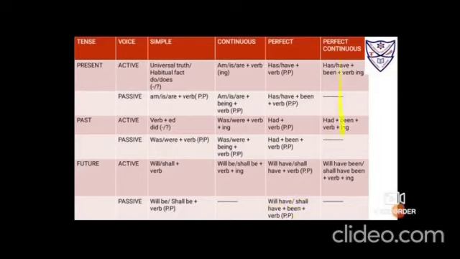Perfect continuous tenses are not possible. Perfect continuous active voice is will have, has, have, been plus verb ing. So present perfect continuous tense passive voice is not possible. Past perfect continuous passive is not possible, and future continuous tense passive voice is not possible.